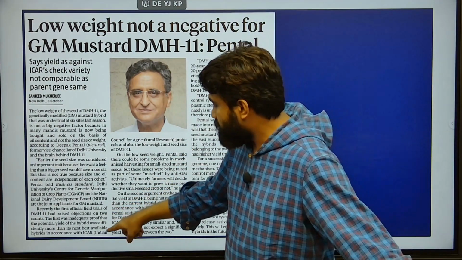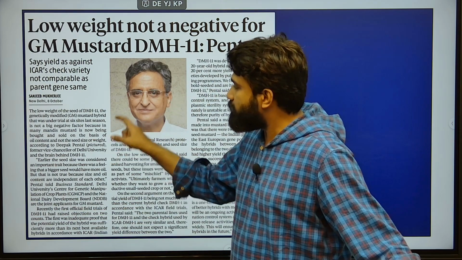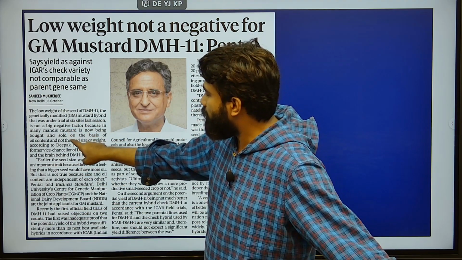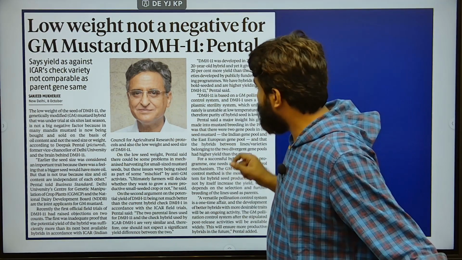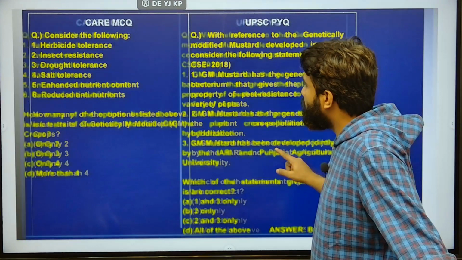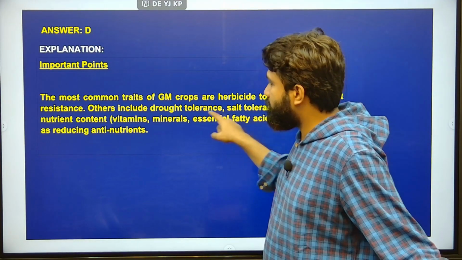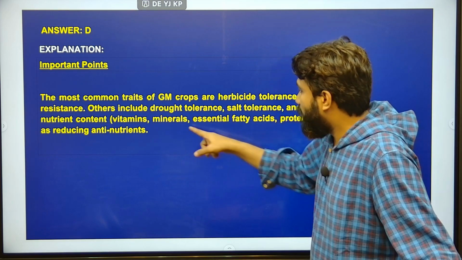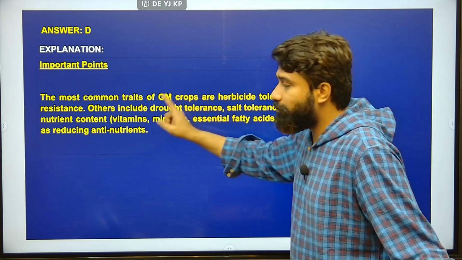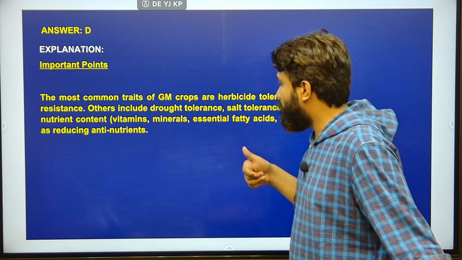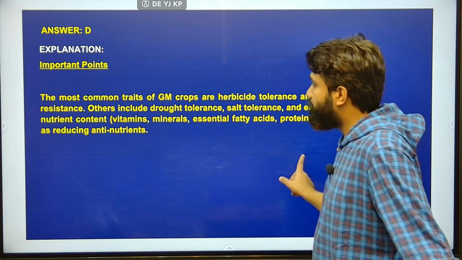And next, recently the first official field trials of DMH11 have shown that it has less weight, however more oil content compared to earlier developments. Okay, and these are the common traits of GM crops: herbicide tolerance and also pest resistance. And vitamins, minerals, essential fatty acids, protein, these also give enhanced nutrient content. This may enhance nutrient content, and also it may reduce anti-nutrients, right?